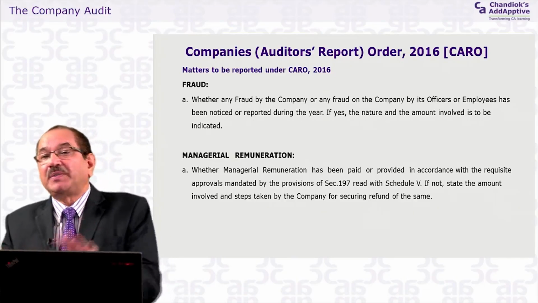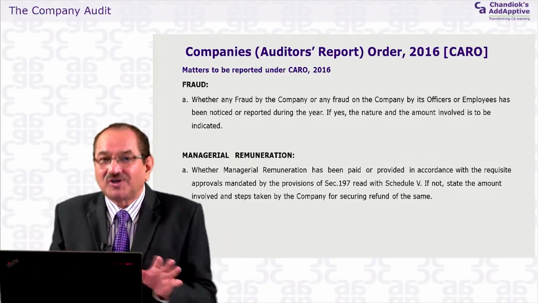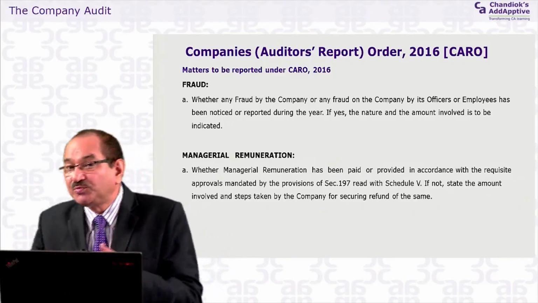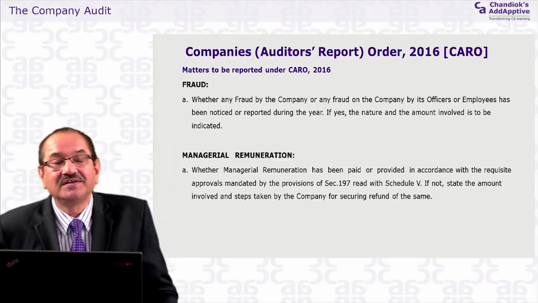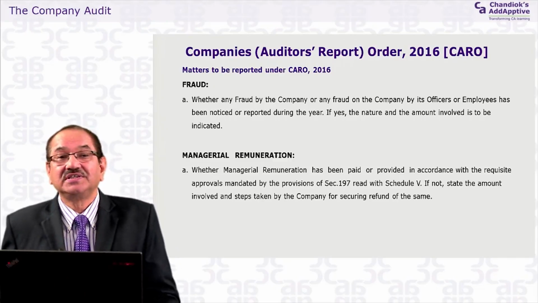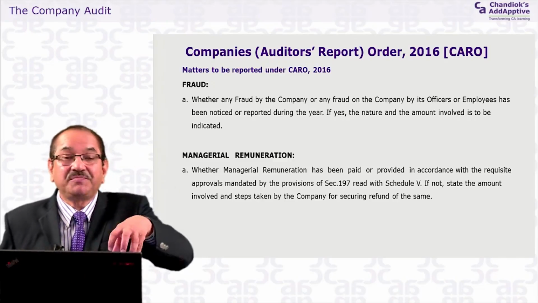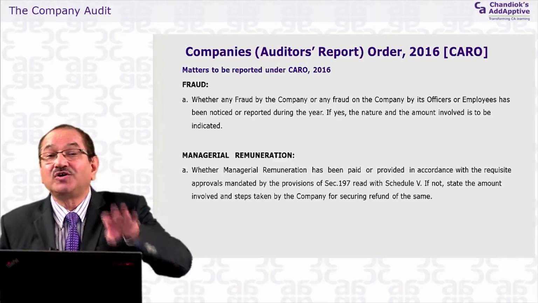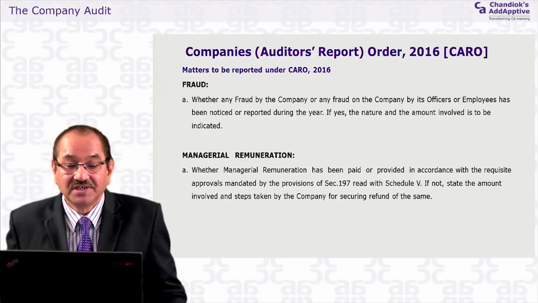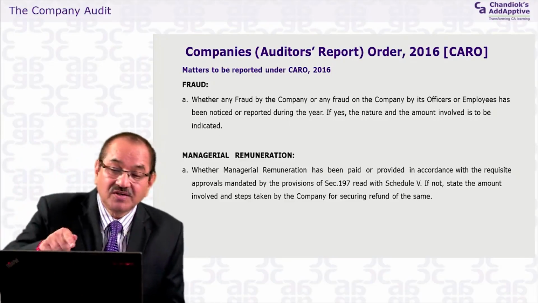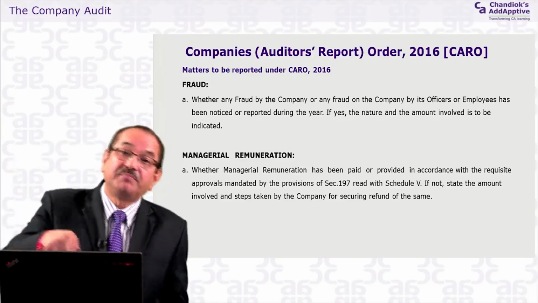But in some companies the objective is not that way, and during the process its employees and officers commit a fraud. They siphon off the money. But where the company itself is doing the fraud, the auditor has to report both frauds. Fraud by the company or fraud on the company, both.